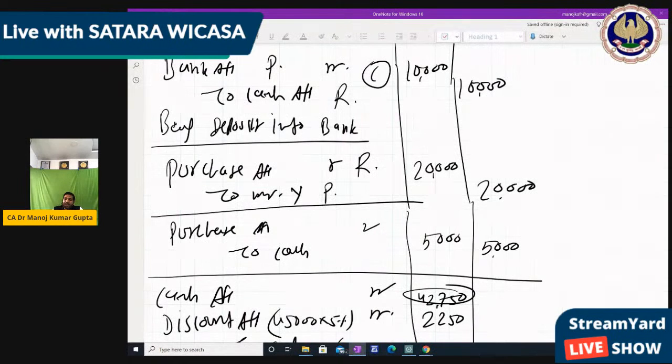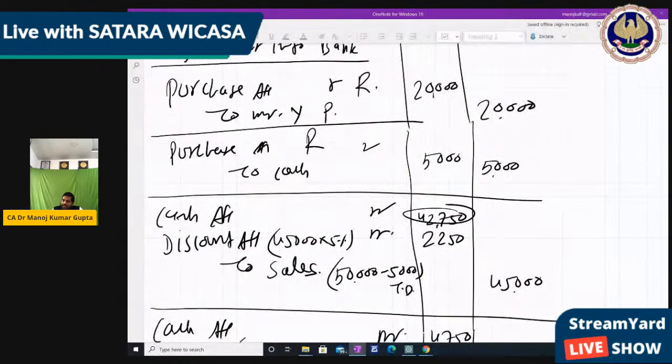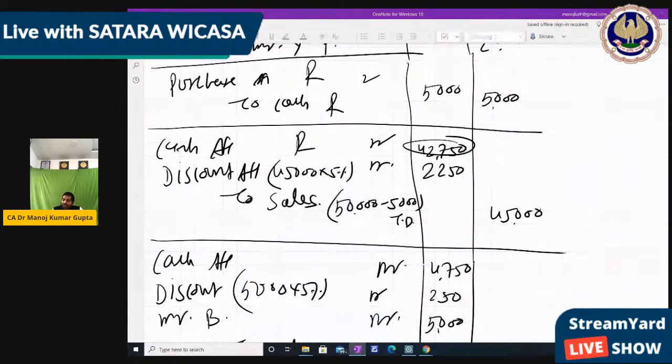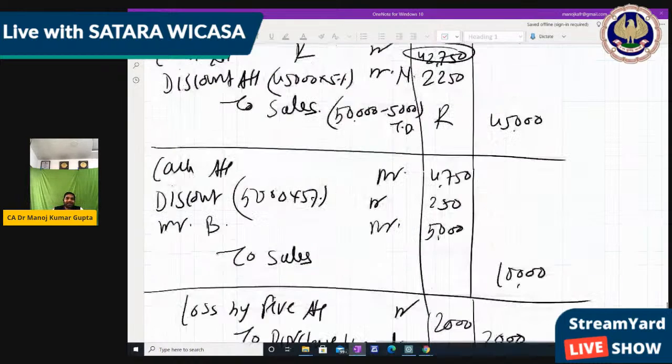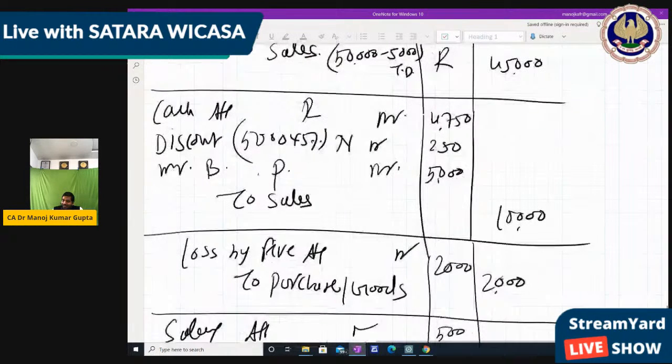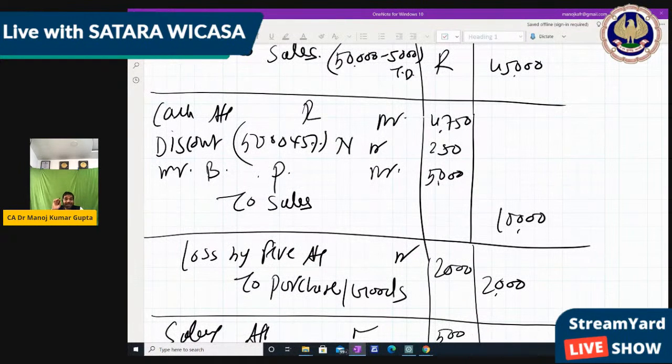Mr. Buy is personal, that is natural personal, purchase is goods, that is real, cash is real. Now discount is not showing anywhere, so discount is nominal. Sales is real, it is goods, cash is real, discount is nominal. Mr. B is personal, that is natural personal, sales is again goods, it's real.